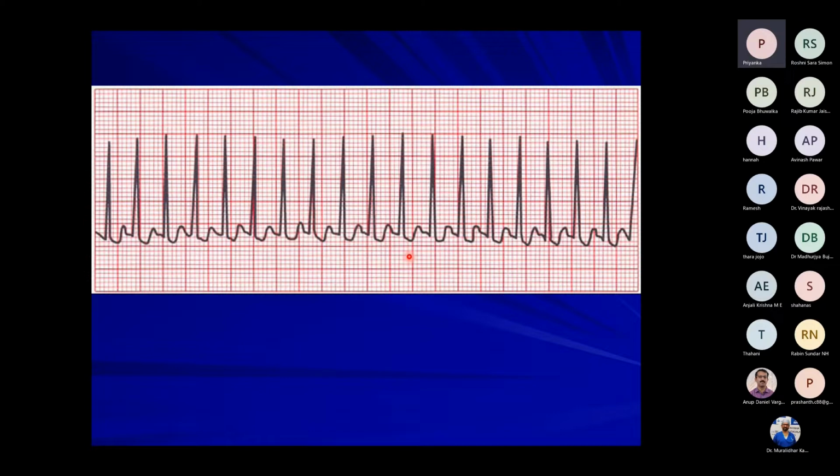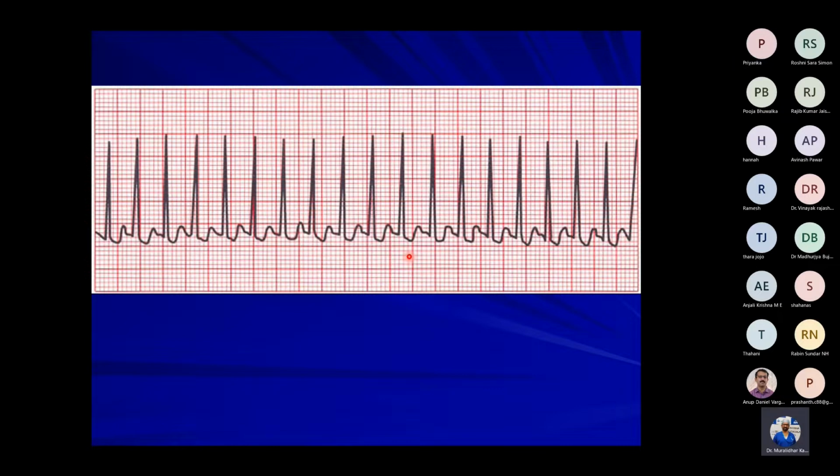ST segment is down sloping, sir. Yes, depression is there because of the tachycardia. ST depression. Yes, ischemia because of tachycardia. If there is ischemia, with tachycardia, sometimes they may have ischemic changes.